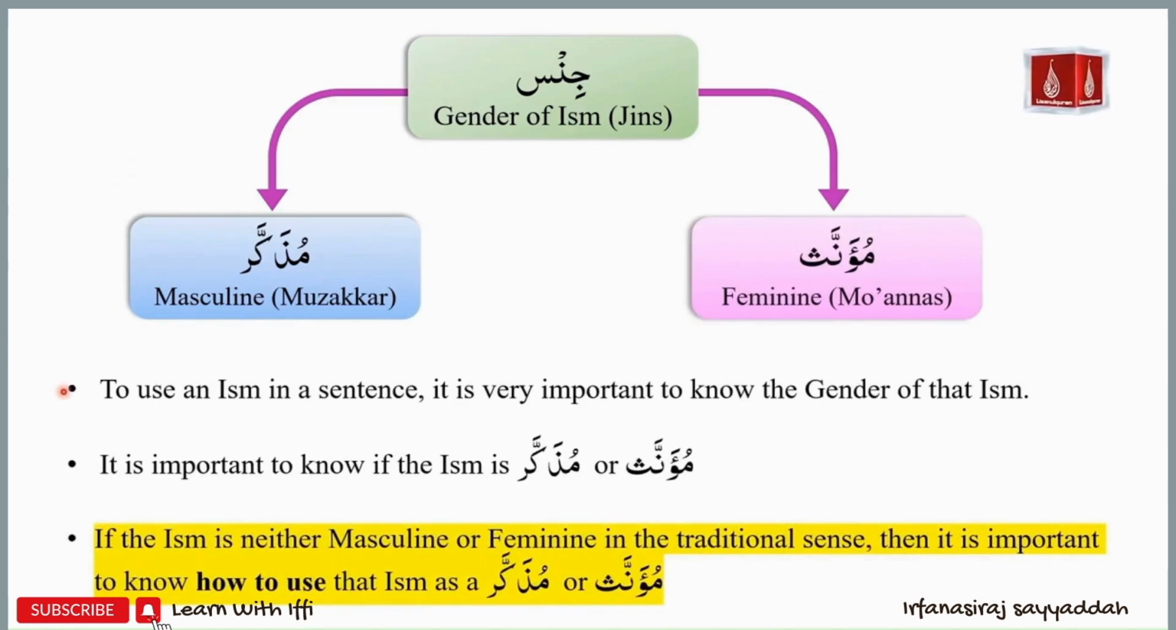To use an ism in a sentence, it is very important to know the gender of that ism. It is important to know if that ism is masculine or muzakkar or feminine or muannas. If the ism is neither masculine or feminine in the traditional sense, then it is important to know how to use that ism as masculine or feminine. Let us clarify this further.